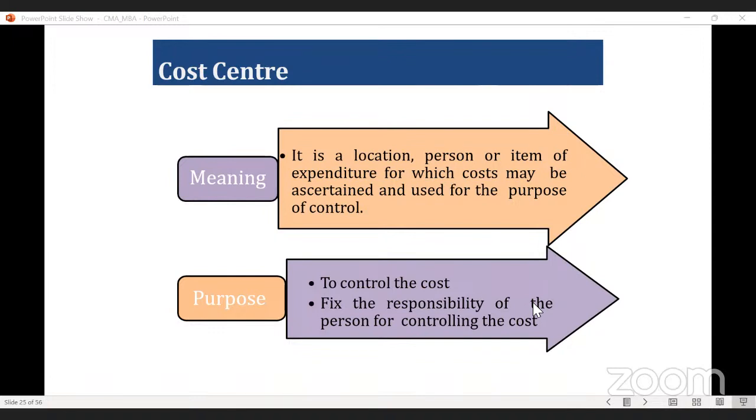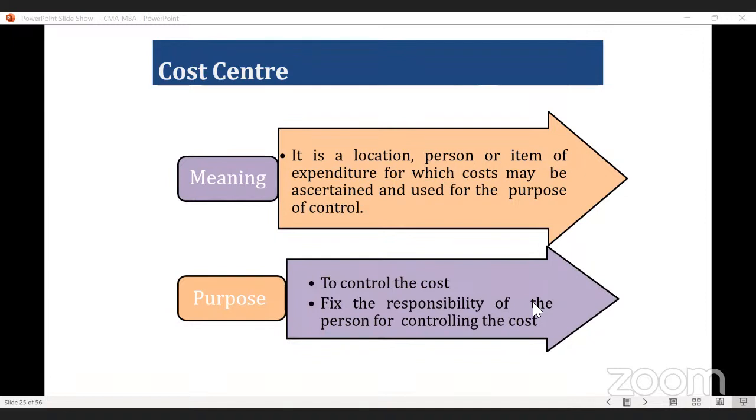Okay. So in production department, let's say your total amount of cost in a particular period is 50,000. So we can ascertain the cost of production department in this particular period is 50,000, once we are fixing that production department as the cost center.